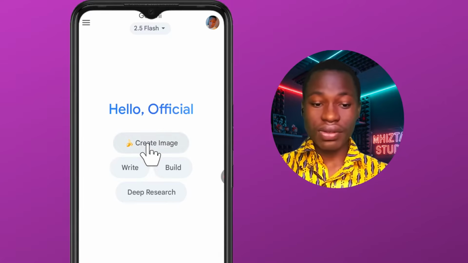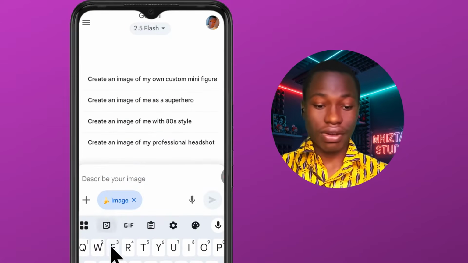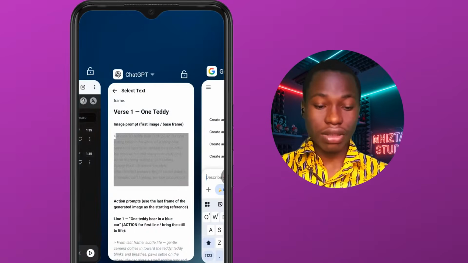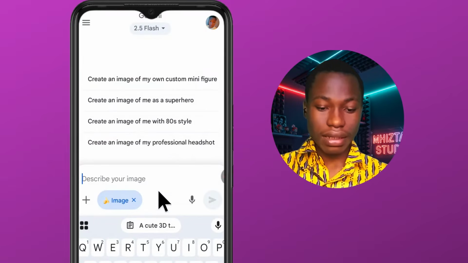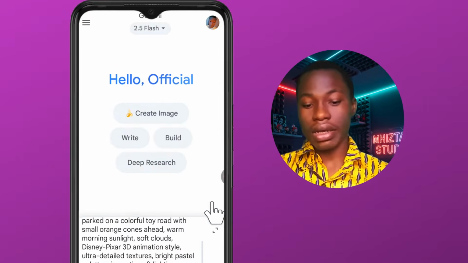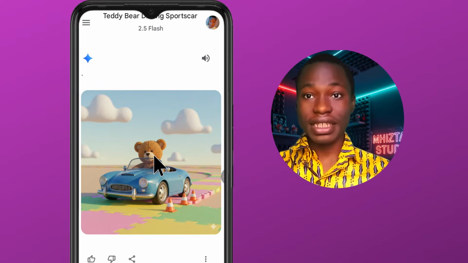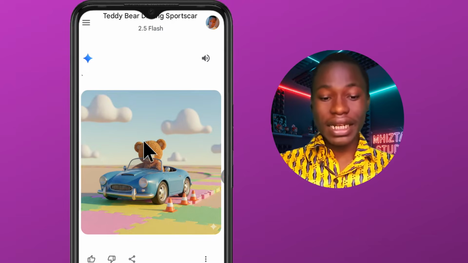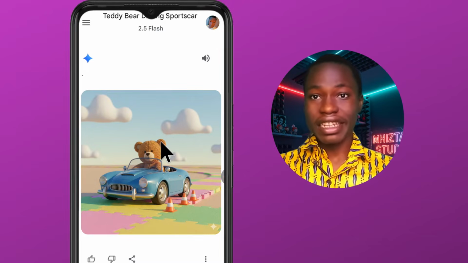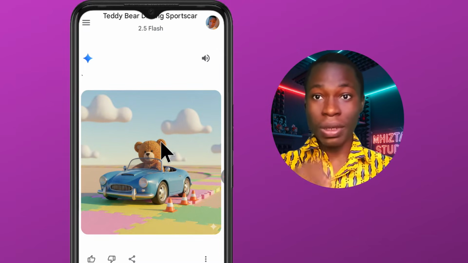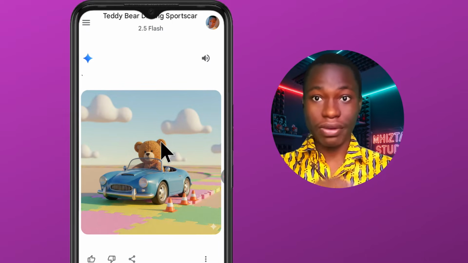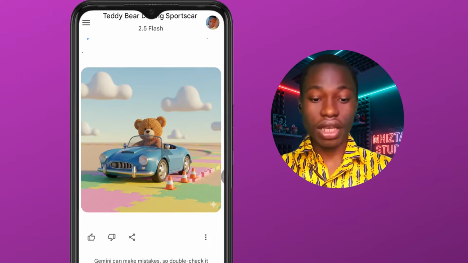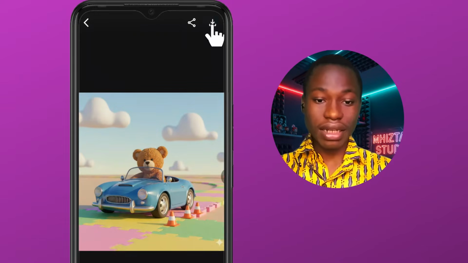So first thing is to make sure that this is on create image. All right. So I'm now going to head back to ChatGPT and then copy the prompts, okay, and paste it here, and then hit on generate. Okay, and this is what it generated. Now here is the trick. If you don't like it generated in this kind of size, there is still a trick that you can use to tweak the size you want it to be. But I'm not going to do this now, so it's not going to confuse you. But at the end of this video, I'm going to do it. Okay, then just click on the image and then download it.